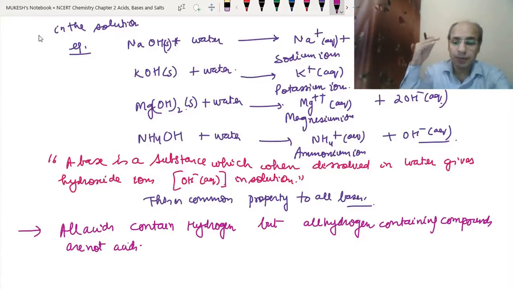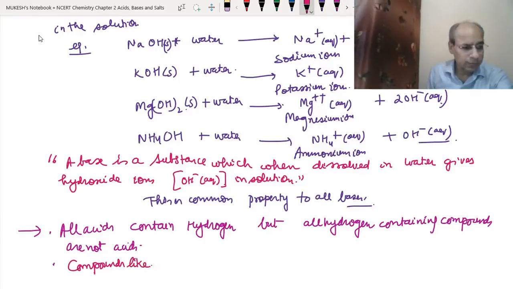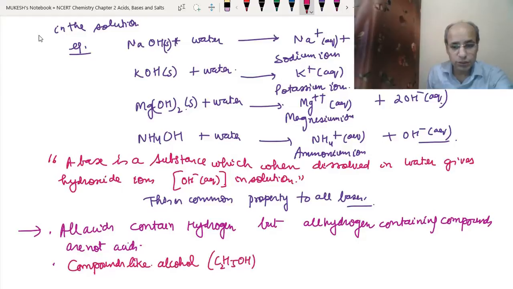Okay. In the same way, there are some compounds which contain the OH group, but they are not considered bases because they do not produce hydroxide ions. Compounds like alcohol, formula C2H5OH, also contain the OH group.